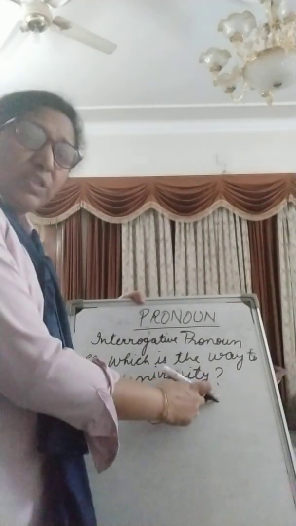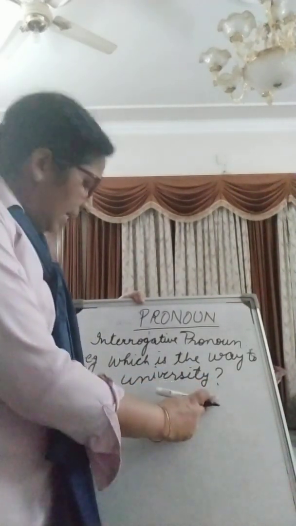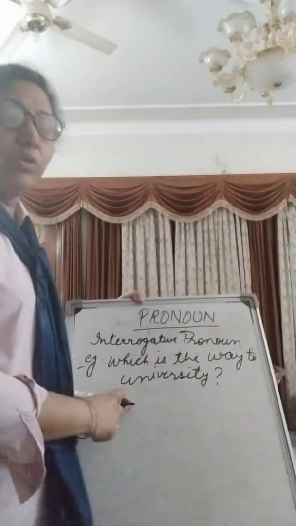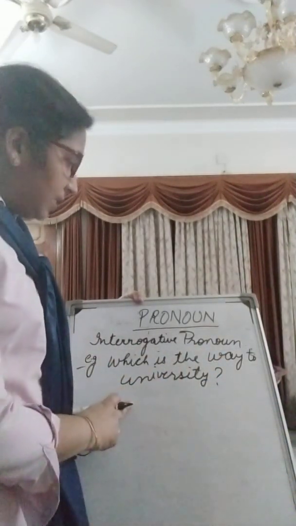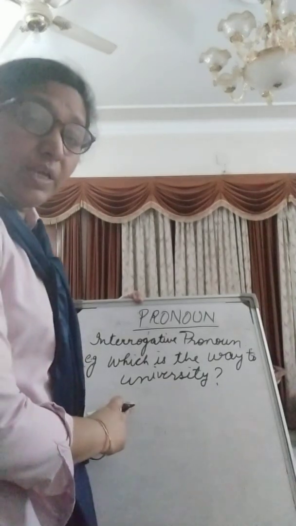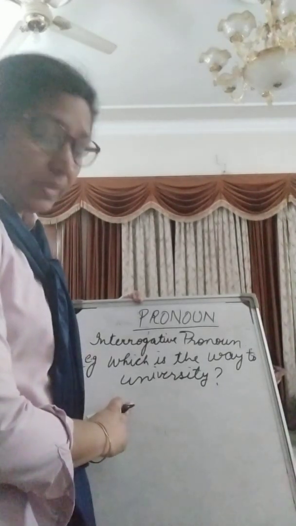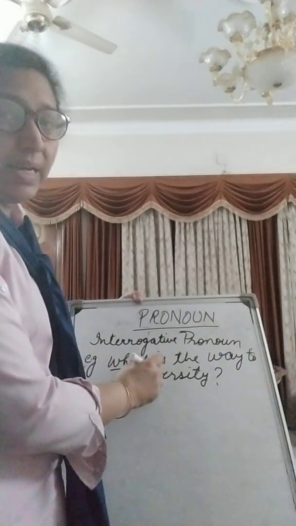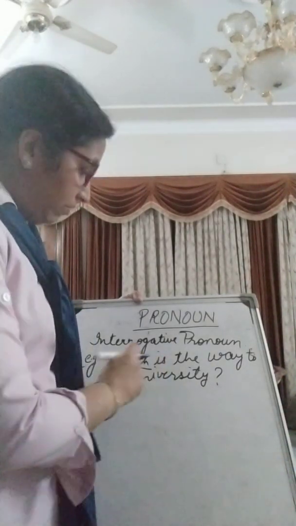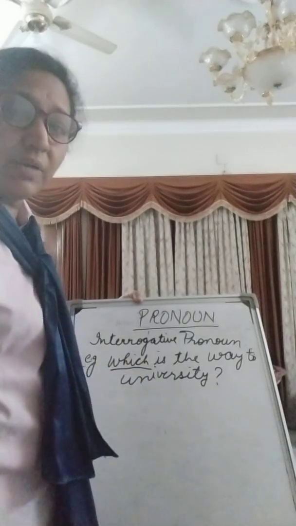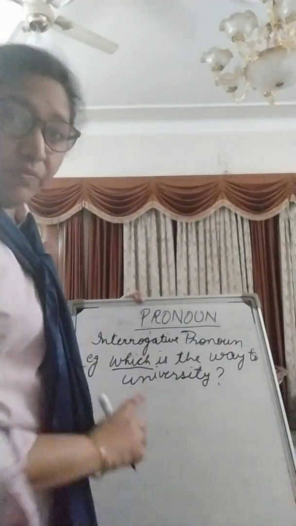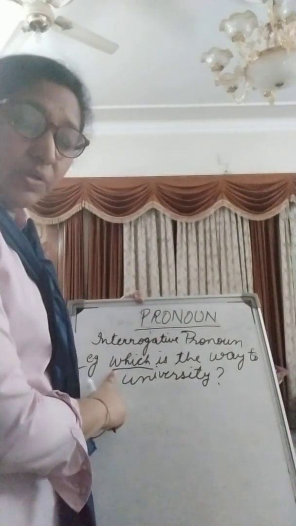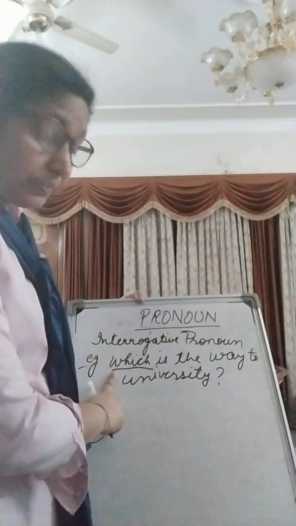It will always be followed by a question mark. Which is the way to university? Can you tell me which is the interrogative pronoun here? Which word is the interrogative pronoun? It is which. The word that asks you the question is called the interrogative pronoun.